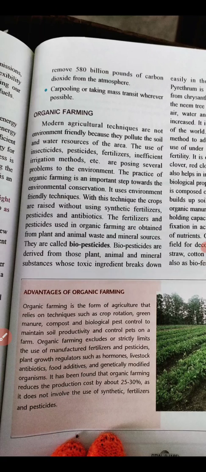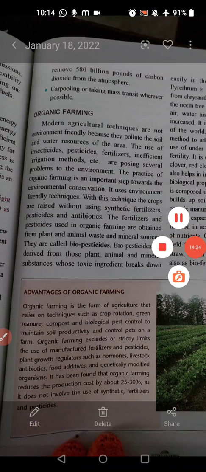It's been found that organic farming reduces the production cost by about 25 to 30% as it does not involve the use of synthetic fertilizer and pesticide. And the third advantage is that it reduces the cost of production because it does not involve any purchasing of chemical fertilizers that are very costly. Okay, so that's all about this chapter. Read it by yourselves and clear your doubts.